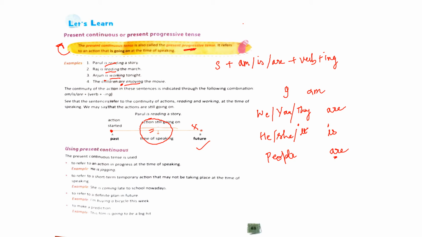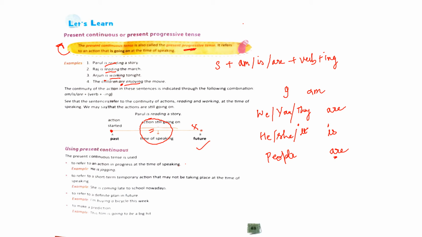Now let us see where we use present continuous tense. Present continuous tense is used, first point, to refer to an action in progress at the time of speaking. Again, similar to the definition of present continuous. We have to refer to an action that is going on right now at the time of speaking. Like I am teaching.